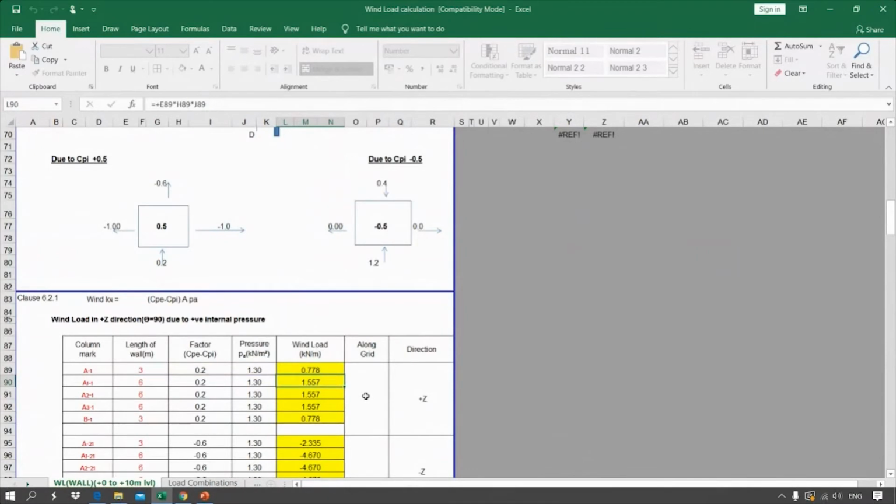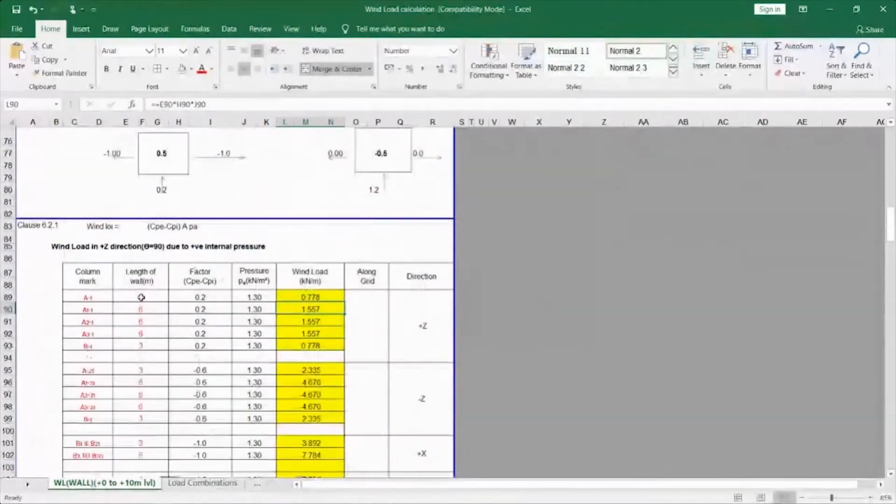My column positions are every 6 meters. So this is the outside of the column. I have given only half, that is, this column takes up the load only from one bay. So I've divided the length of the bay: half the wind load transfers to the nearby column, and the other half transfers to the next column.